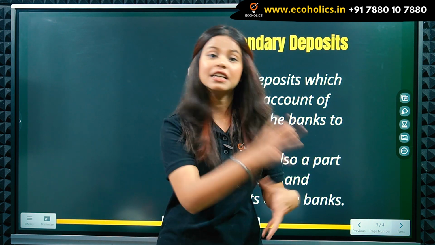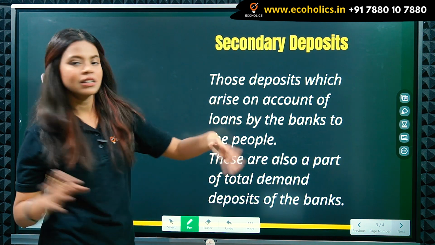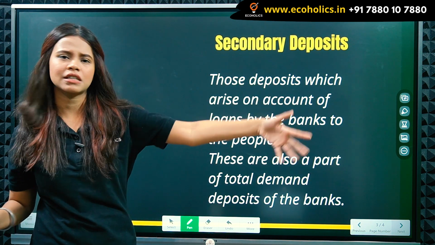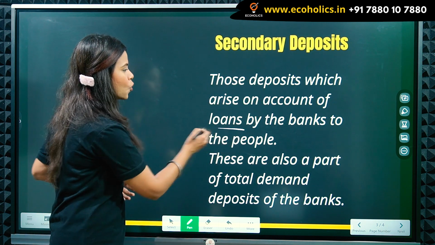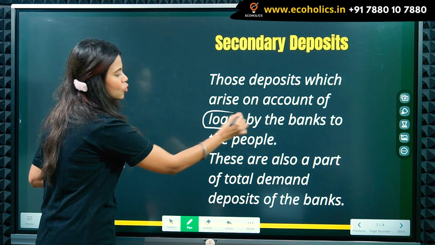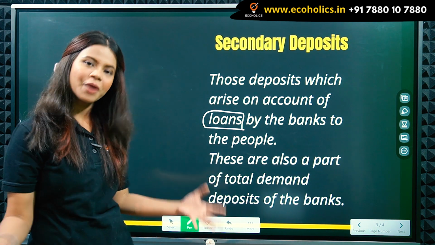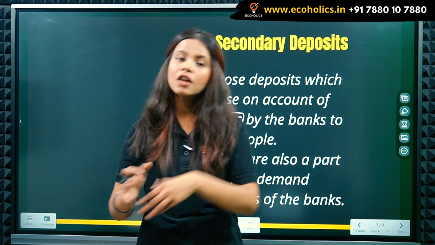Remember one thing, we are studying on the basis of credit creation. So on the basis of credit creation, what are secondary deposits? These are deposits which arise on account of loans by the banks to the people. Now you will think, here loans are being given, so how is it a deposit? Okay, so what do banks do? They keep some amount with themselves and give out loans.